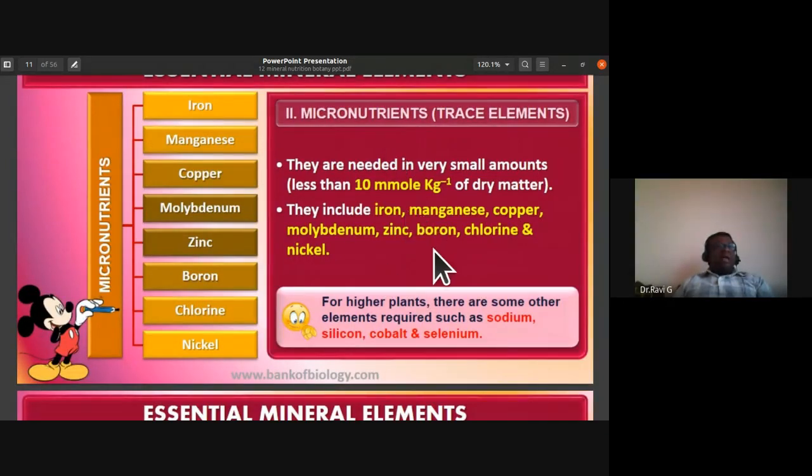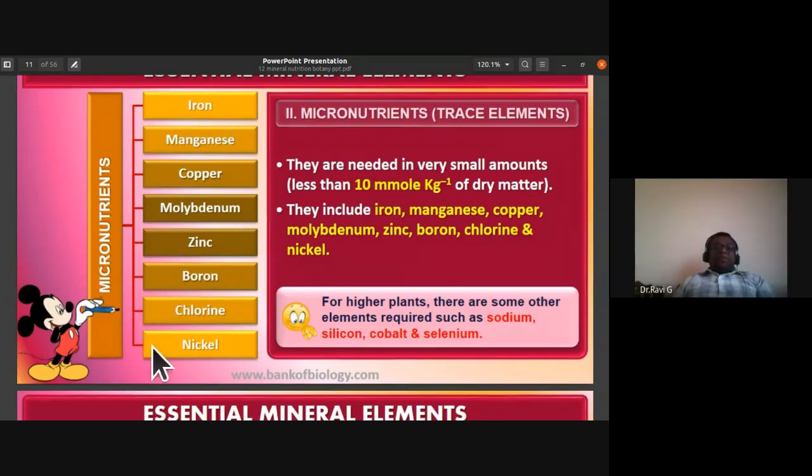So the micronutrients are needed in very small amounts, that is, less than 10 micromole per kg of dry matter. The micronutrients include iron, manganese, copper, molybdenum, zinc, boron, chlorine, and nickel.